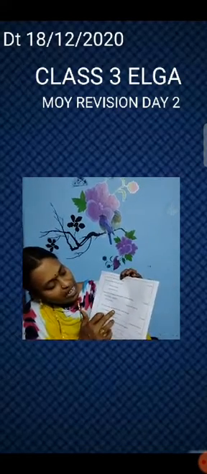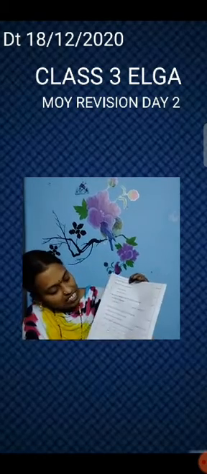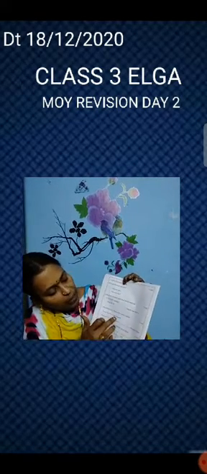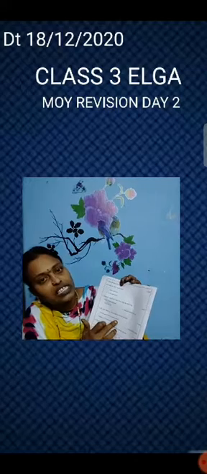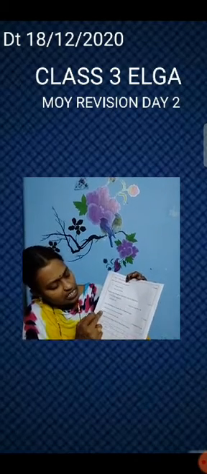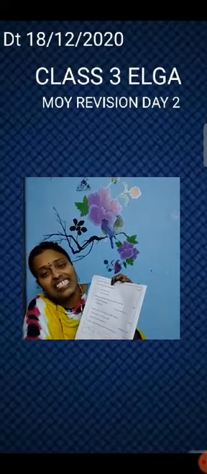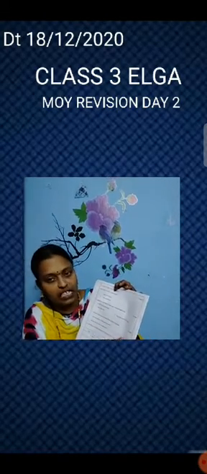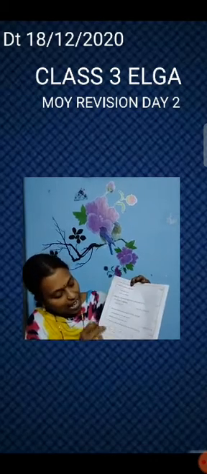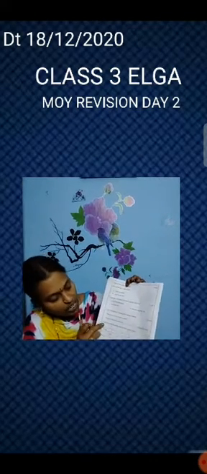Here see, fill in the blanks by choosing the correct answer. Here see, how do people in China eat noodles? How do they eat noodles? So people in China eat noodles with chopsticks or hands? Yes, chopsticks. Put a tick mark here and write in the blank. Okay, then we move to question number 6.